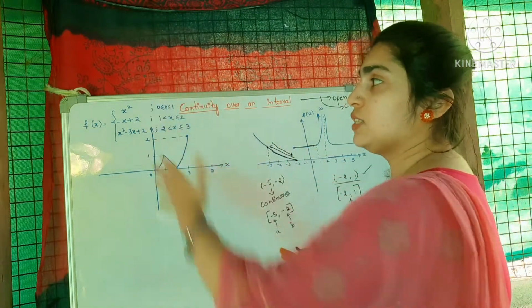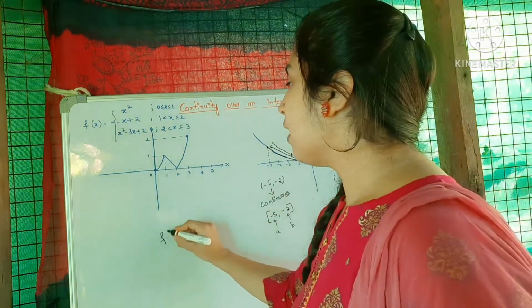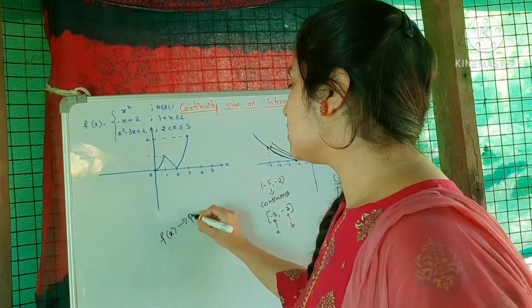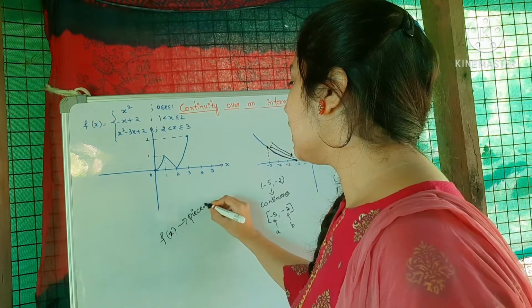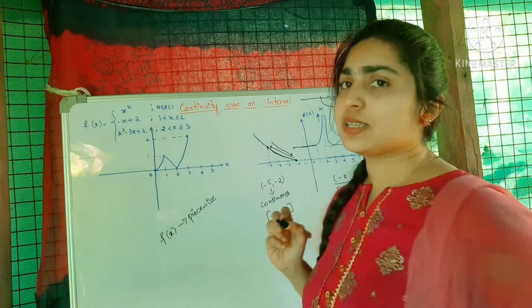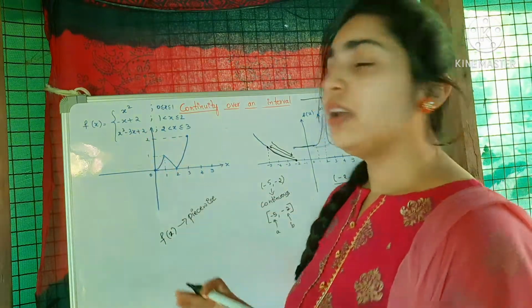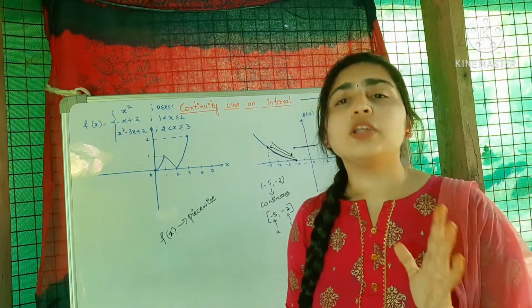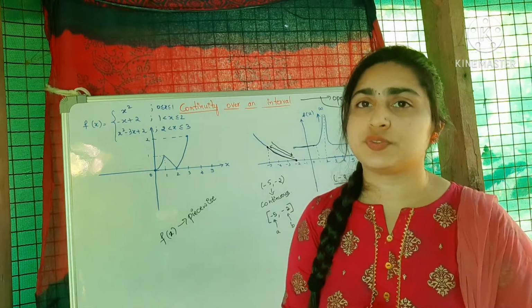See, when we see this function f of x, I can say f of x is a piecewise function because it has many pieces, like 3 pieces it has. So this is a piecewise function. And remember, every polynomial function is a continuous function.